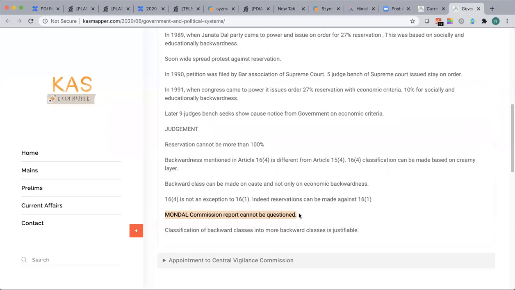Earlier, in 1915, there was very minimal representation of OBCs and SC/STs in government jobs. So the Supreme Court agreed this is a valid criteria.